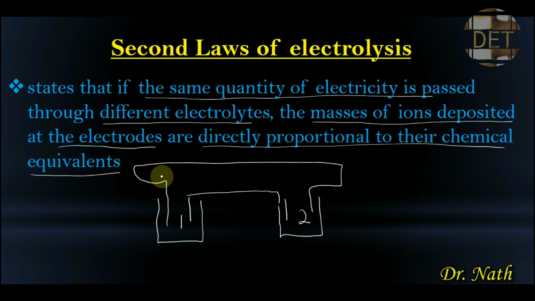This is the anode, this is the cathode, this is the anode, and this is the cathode. By chemical equivalents, we are simply talking of the charges they are carrying.